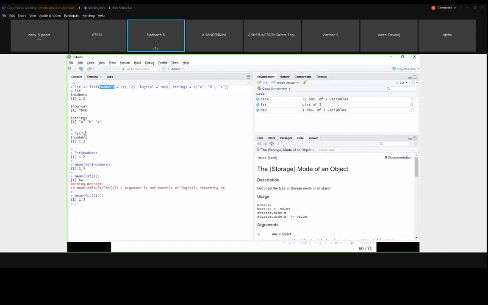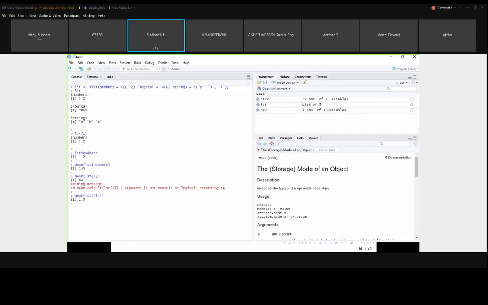When I do the list of one indexing, it will show me this complete part. This is the first way we have normally studied. List of 1 will give you this part. And there is another way to access the same thing, which is lst dollar numbers. If you write that also, it will come automatically, similar to what you got in the previous data frame. And similarly, I am passing this as an input to the mean function.